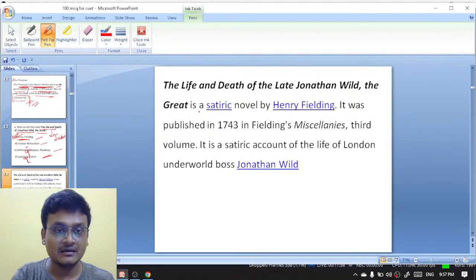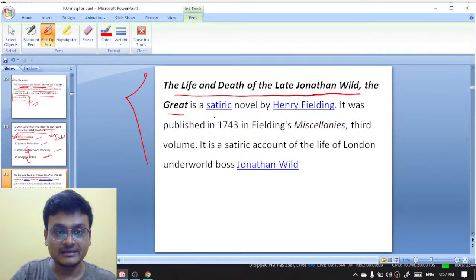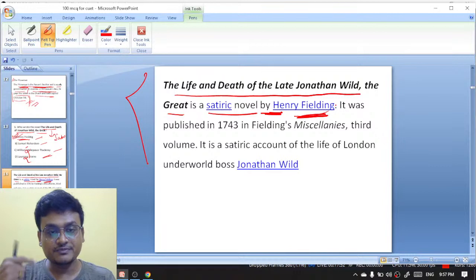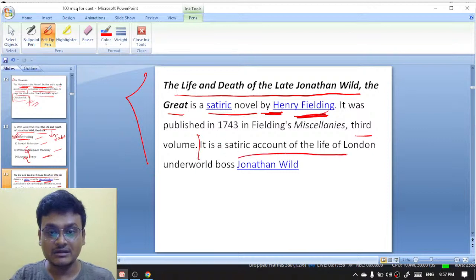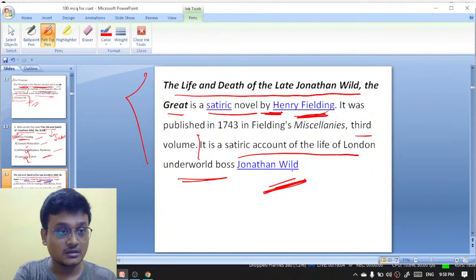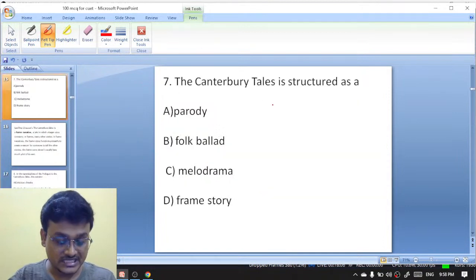Henry Fielding is the right answer. The Life and Death of the late Jonathan Wild the Great is a satiric novel by Henry Fielding, published in 1743 in Fielding's Miscellanies, third volume. It is a satiric account of the life of London underworld boss Jonathan Wild. Now moving on to question number 7.